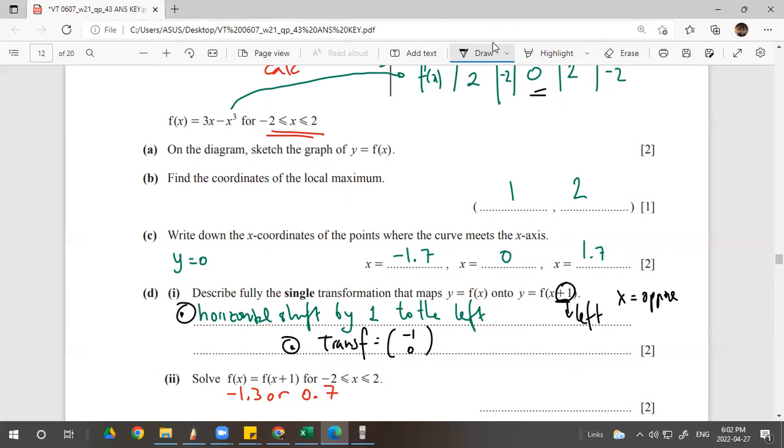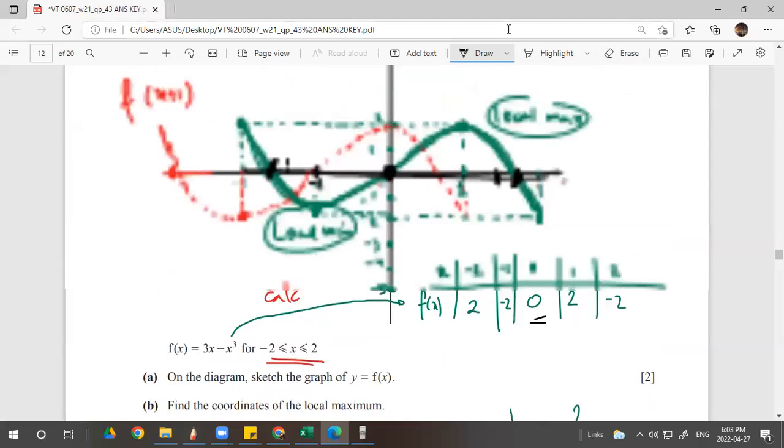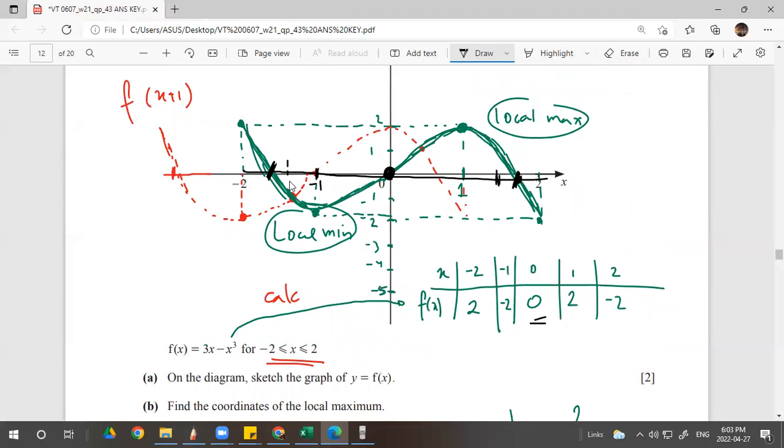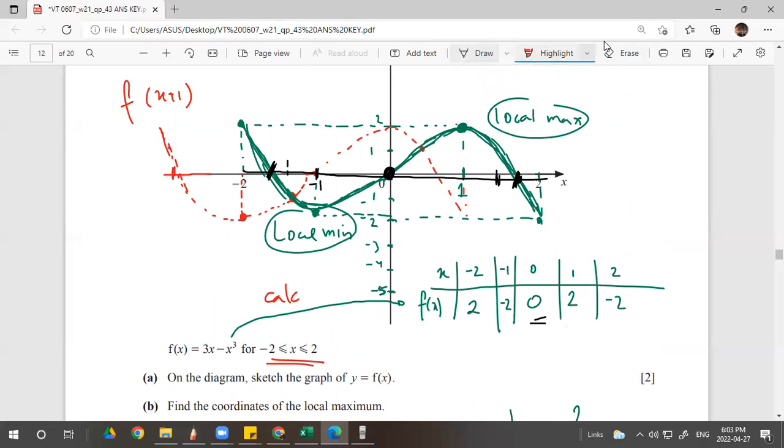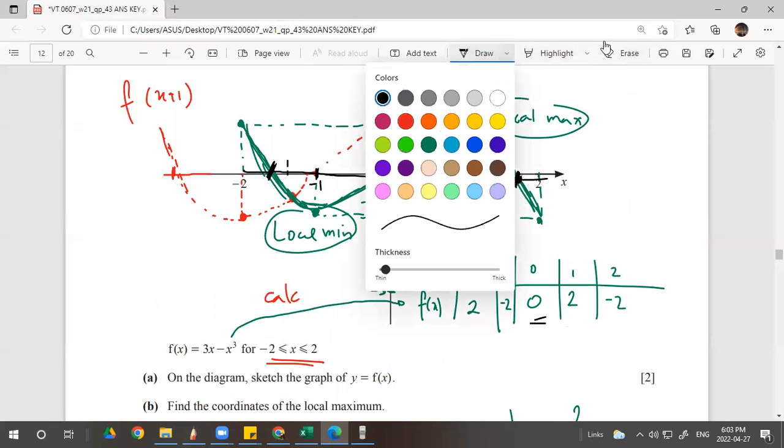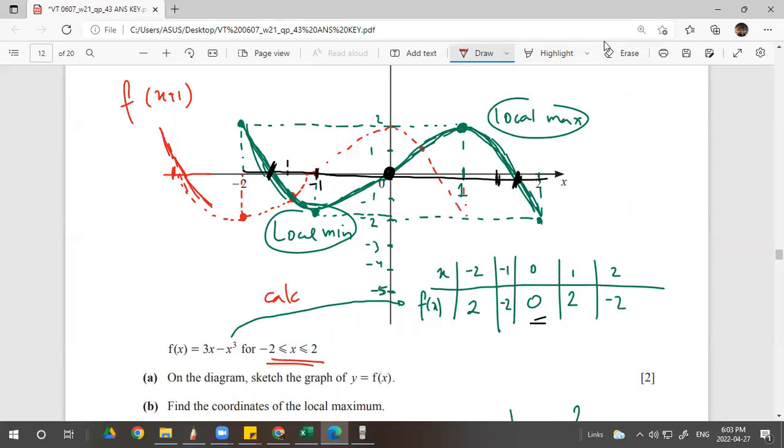Solve f(x) equals f(x plus 1). It means you need to find the same answer of this. I do f(x plus 1): I move the green curve to the left by 1, so it becomes the red curve, because plus 1 means go left. So this will be the curve that I moved 1 to the left.